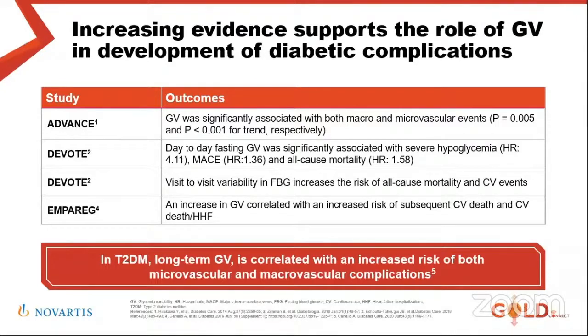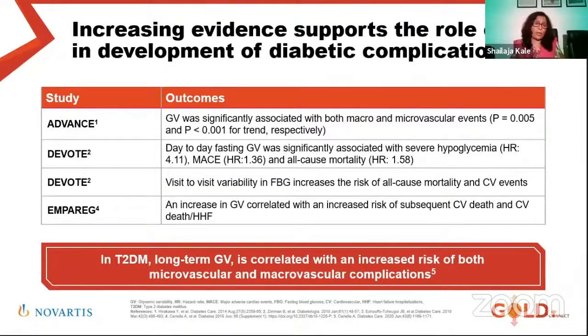So we should remember that hypoglycemia is always a measure of duration of diabetes and also of all the complications of diabetes. What ADVANCE showed was that even in high-risk patients with known cardiovascular disease, if you have intensive A1C control, we do not get excess severe hypoglycemia. That's very comforting to see in the ADVANCE group. So you can have a good A1C in a lot of patients. And it also showed that glycemic variability in that good control is associated with microvascular events.